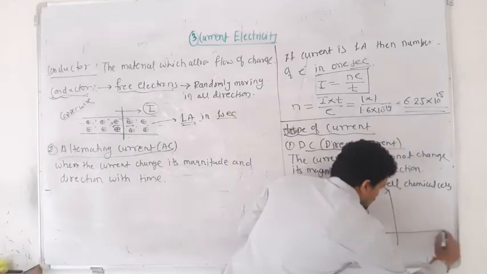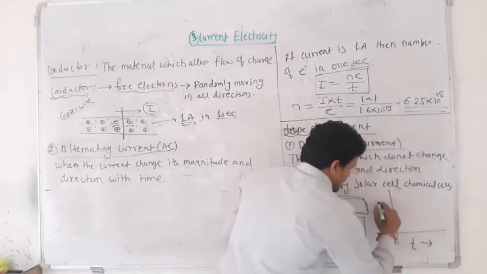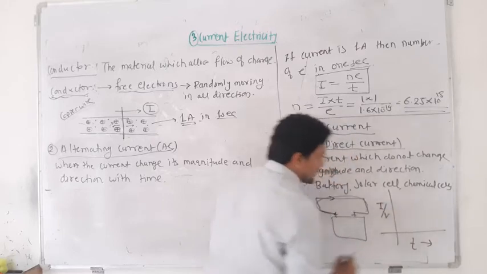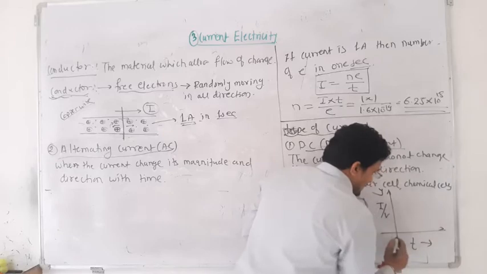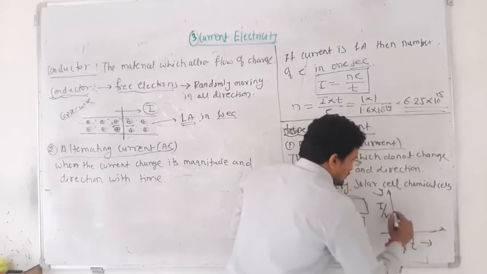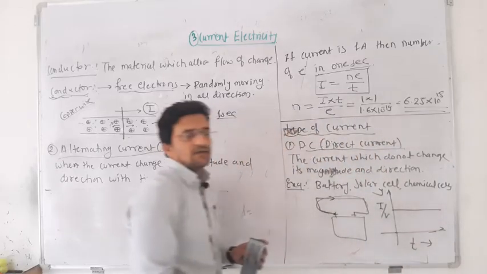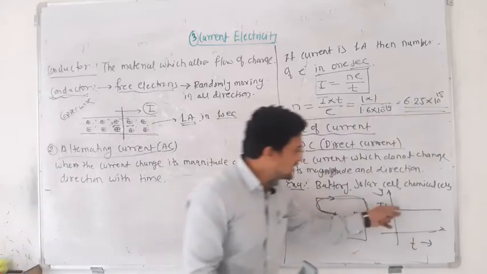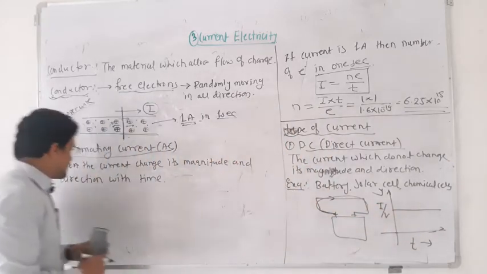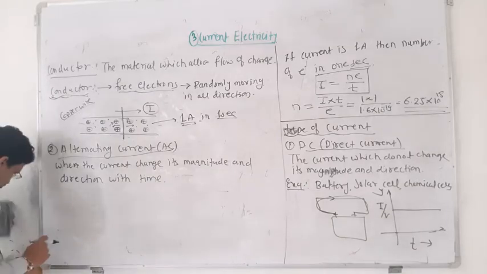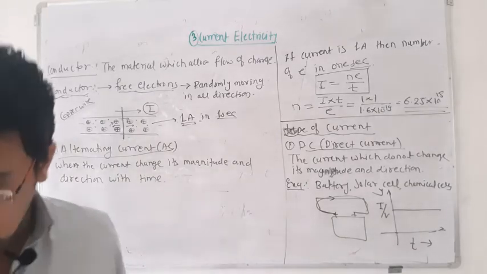I will draw the graph here. T will be here, and this is the current or maybe voltage along the y-axis. As time increases, the value of V and I will be the same, so they are not changing direction or magnitude. It is constant throughout the time. But here, you can see here. 1 minute.